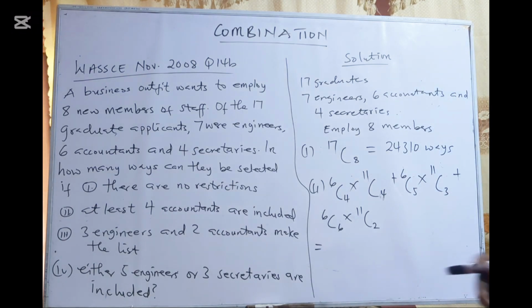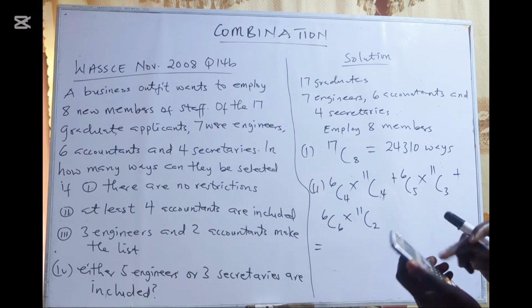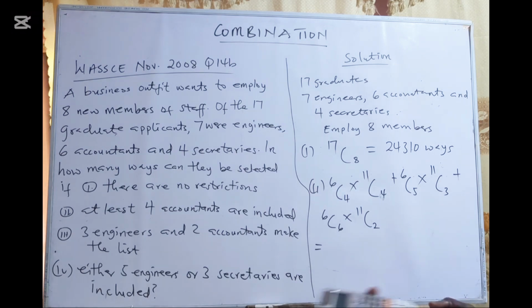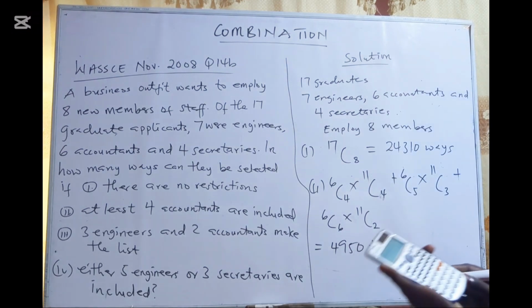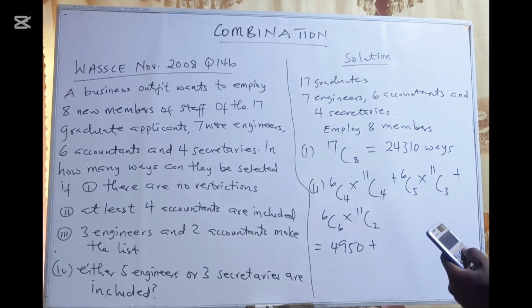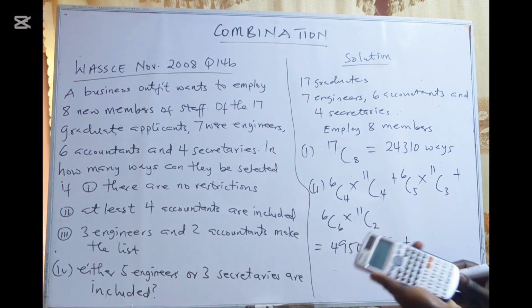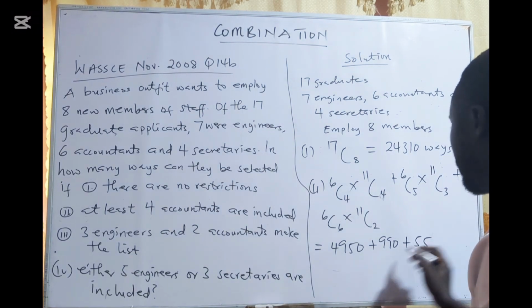So let's put it on the calculator and we get our answer. 6 combination 4 times 11 combination 4 will give us 4950, plus 6 combination 5 times 11 combination 3, that will give us 990, plus 6 combination 6 times 11 combination 2, that is going to give us 55.